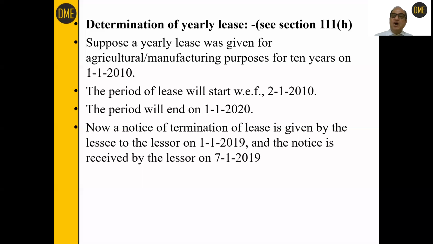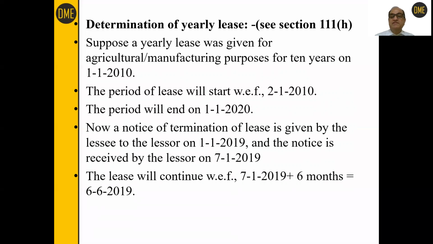Now the period of 6 months in case of yearly tenancy has to be calculated from 7th January 2019 and not from 1st January 2019, because 1st January 2019 is the date of notice and the notice is received by the lessor on 7th January. So the period is to be calculated from 7th January. So the lease will continue from 7th January plus 6 months more, that is 6th June 2019. That will be the date of actual termination of the tenancy.